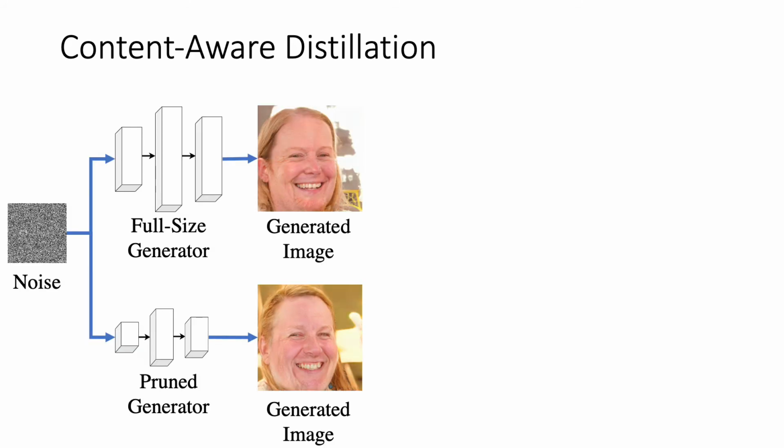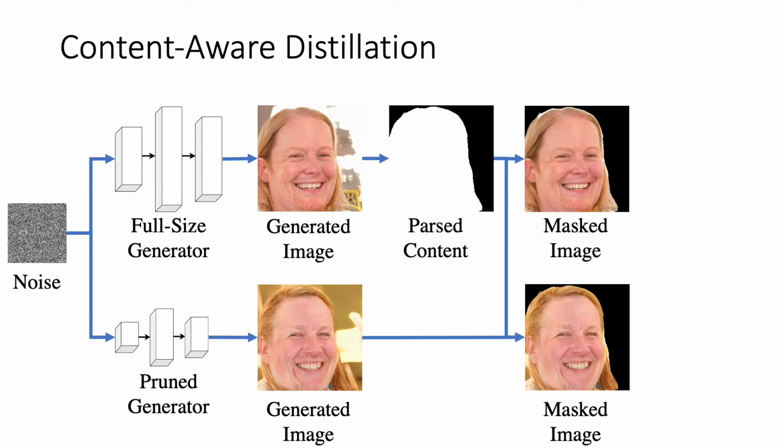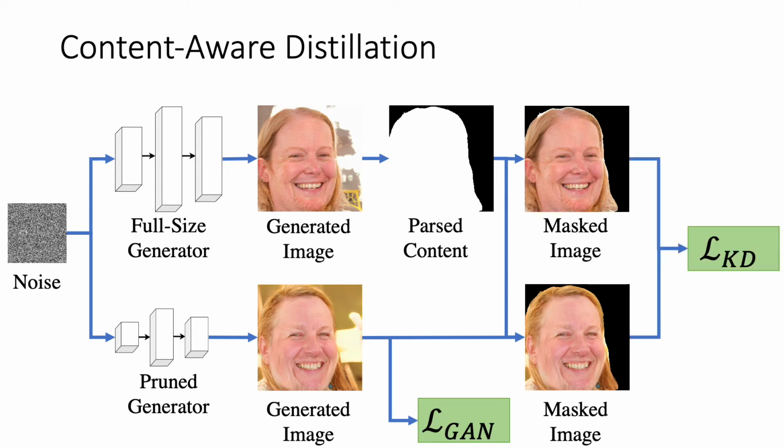In addition to pruning, we also introduce content-aware distillation. We feed the random noise to both full-size and pruned generators. We then obtain the content of interest from the full-size generated image, which leads to two masked images. Then we insert the GAN loss on the generated image and impose distillation loss on the masked images.